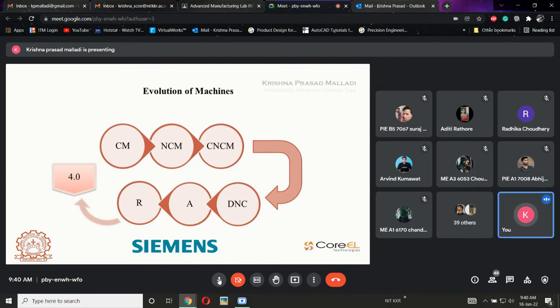Next, I have a simple question. In the process evolution there will be automation and there will be robotics. Are they the same or completely different? Sir, robotics is an upgraded version. Basically, automation is just bifurcating. Robotics is after bifurcating: we separate them using robotics rather than manpower. Okay, fine.